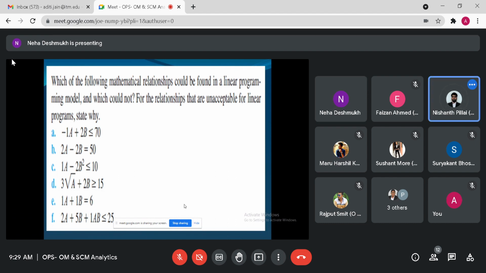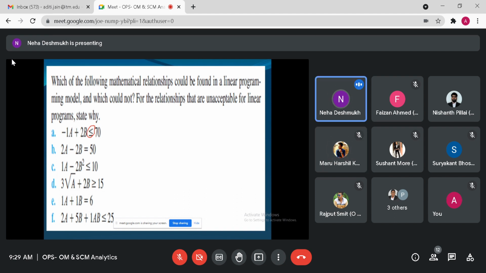Yes, ma'am. Why? Ma'am, because there is the inequality symbol like less than or equal to, and also this is an objective function, I think. Which looks linear. No, I am asking why it is linear. Because of the degree of the variables, ma'am. It's one.